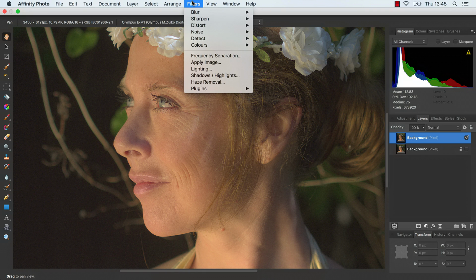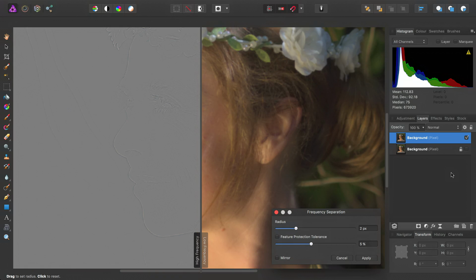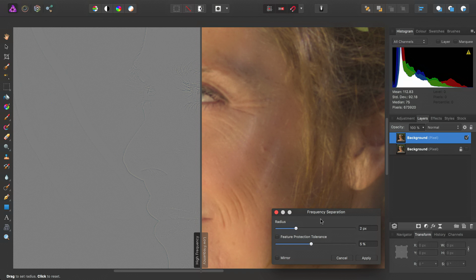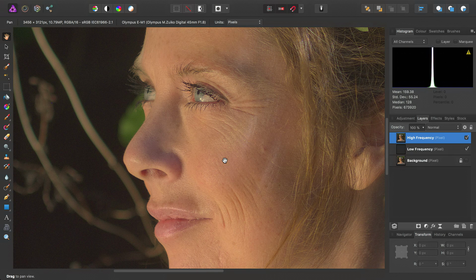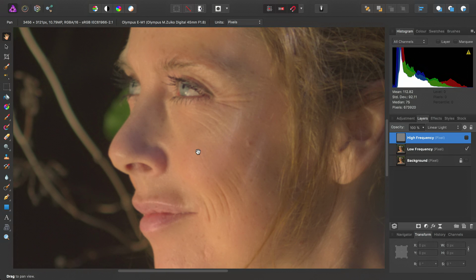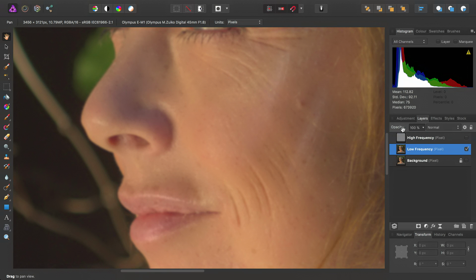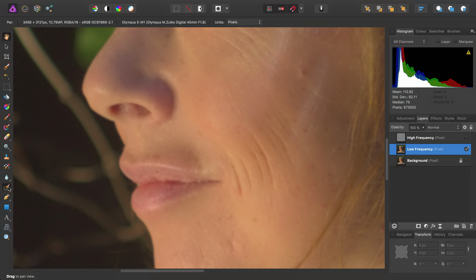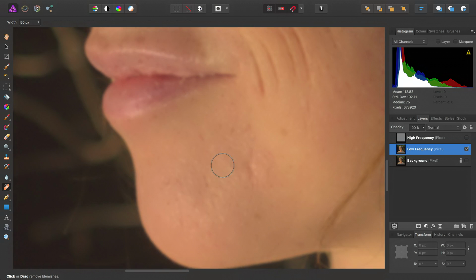To do this, we'll use frequency separation. So I'll go ahead, the default settings are fine, click apply, and this will split our working layer into two different frequency layers. Then the easiest part first, what I like to do is turn off the high frequency layer, select the low frequency layer, then go in with the blemish removal tool.